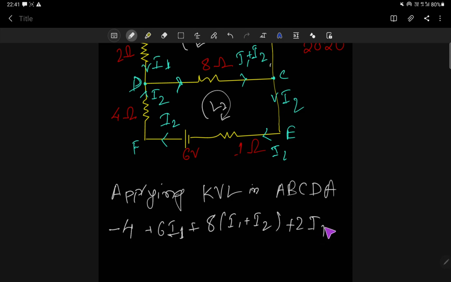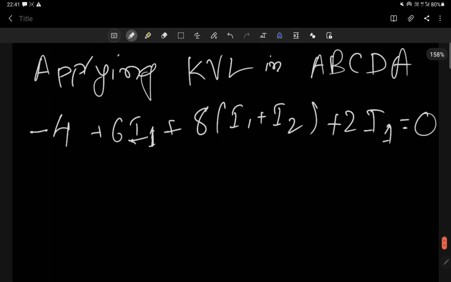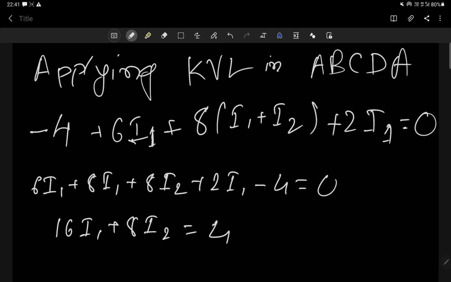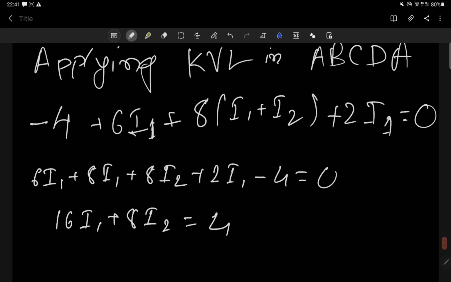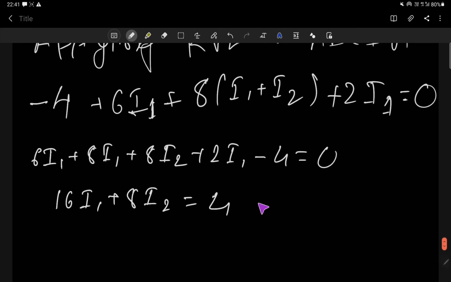Okay. So after that, the equation is: 6 I1 plus 8 I1 plus 8 I2 plus 2 I1 minus 4 is equal to 0. Now let me add all the I1 terms. 8 plus 2 is 10, 10 plus 6 is 16 I1, plus 8 I2 is equal to 4. Correct. So this is our equation number 1.